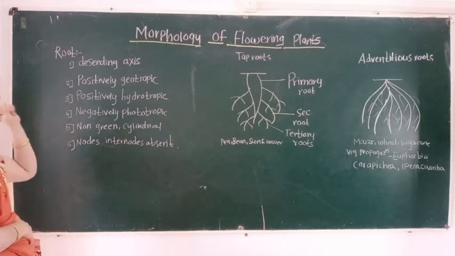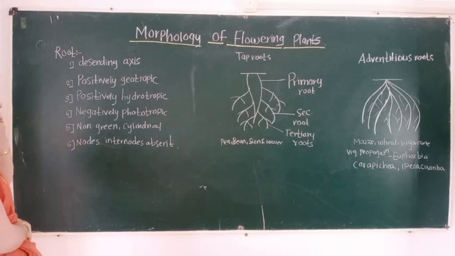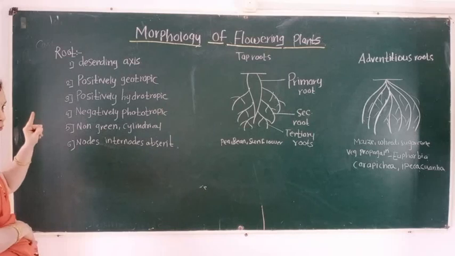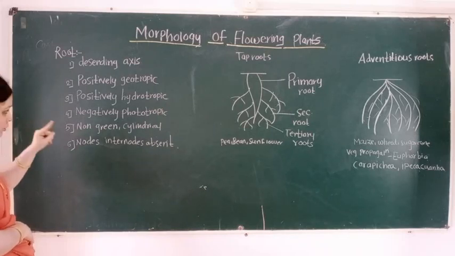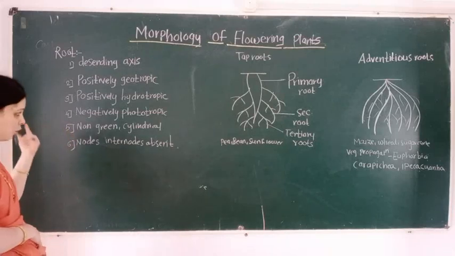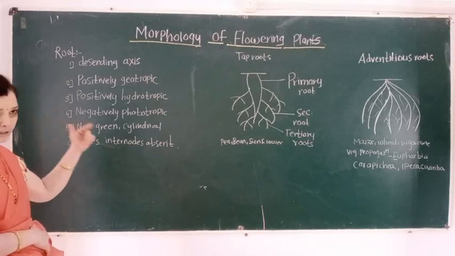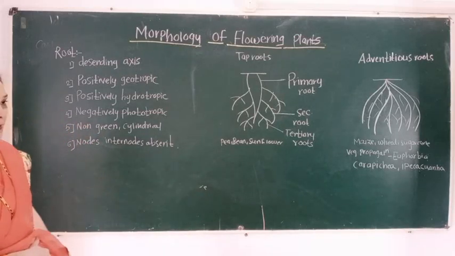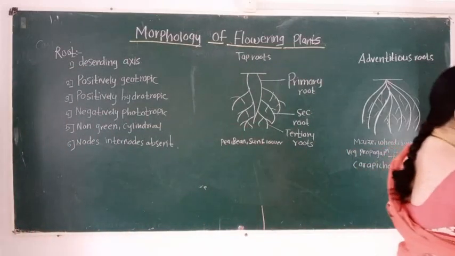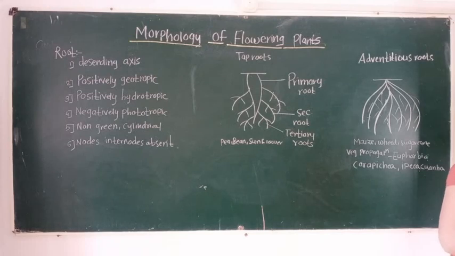Roots are positively geotropic, positively hydrotropic, negatively phototropic, negatively aerotropic, the color of the root is non-green, the nature is cylindrical, and nodes and internodes are absent on the roots. So these are the important characteristics of the root.